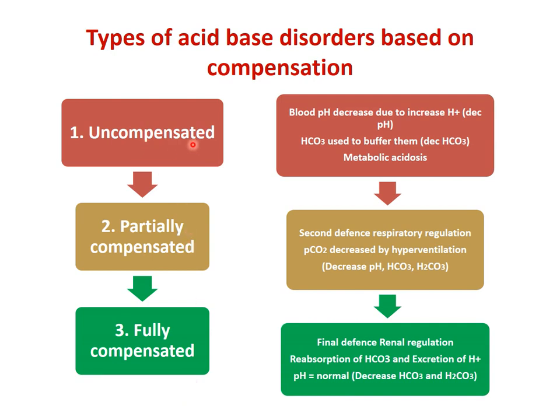What happens in uncompensated? As an example, here we are taking metabolic acidosis. So in acidosis, pH is decreased due to an increase in H plus. And as it is metabolic, these H plus are buffered by bicarbonate, so the bicarbonate level is also decreased.